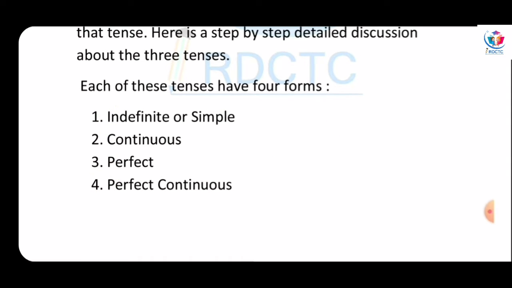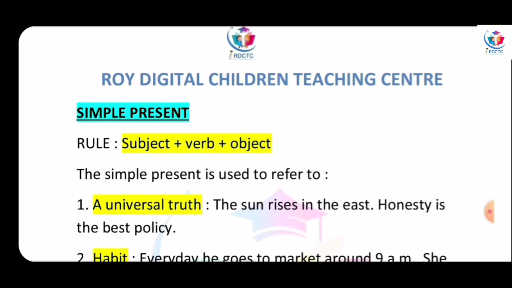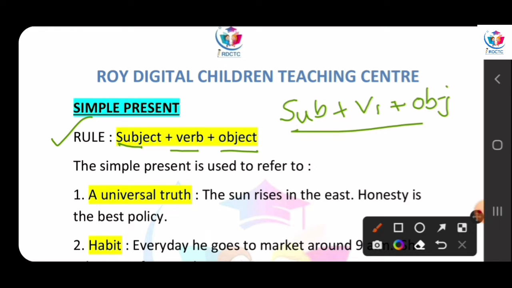First, we will see the indefinite or simple form. When we write something in simple present, we have to follow this rule: subject plus verb plus object. First, we have to put the subject. Then we have to write the verb, the present form of the main verb, that is V1, and then we write the object. Okay? It is a very simple rule.